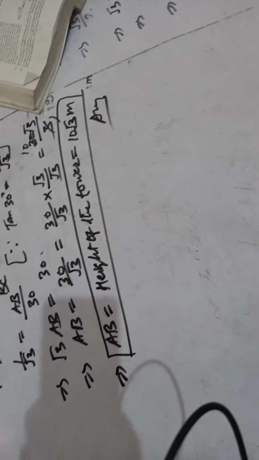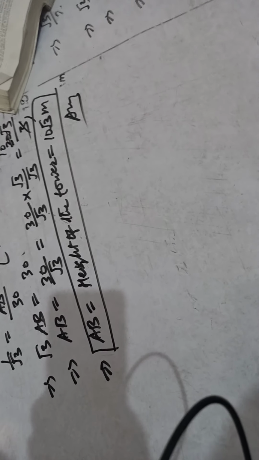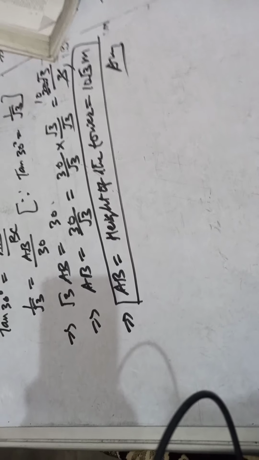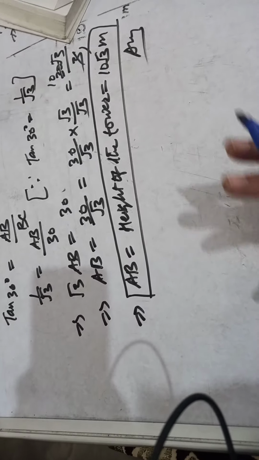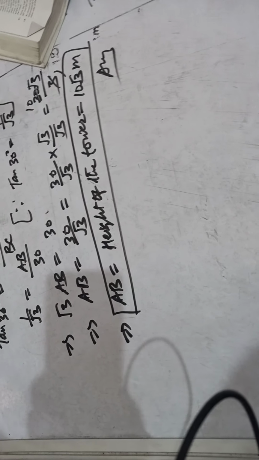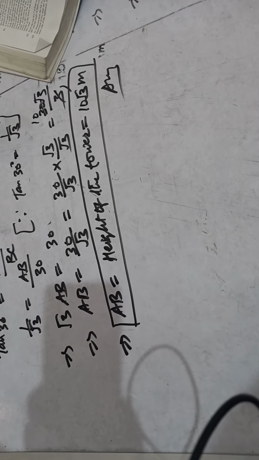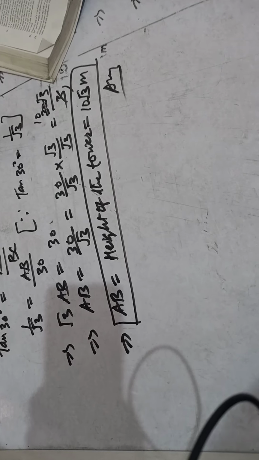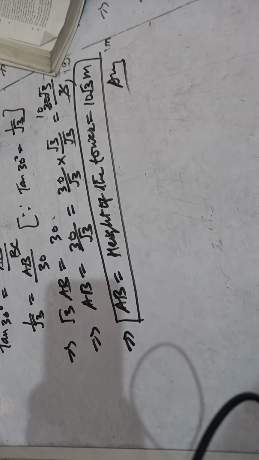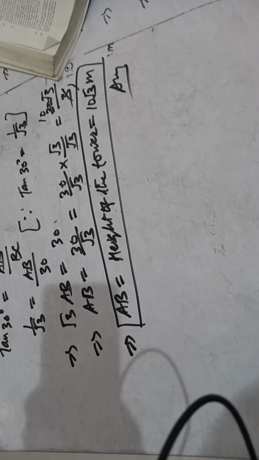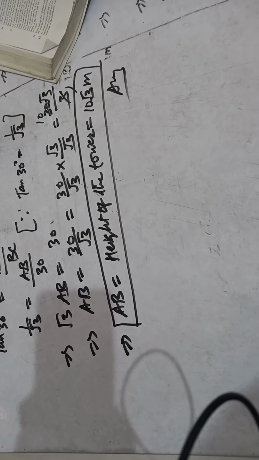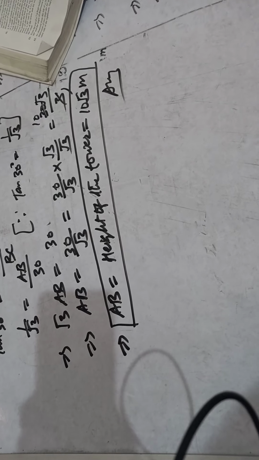Okay children, so this is how we can find out the height of the tower. Children, note it down fast. Now let us move to question number 5. Question number 3 is over, question number 4 is over, and let us move to question number 5.